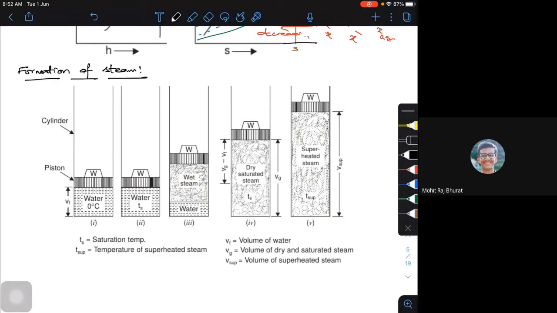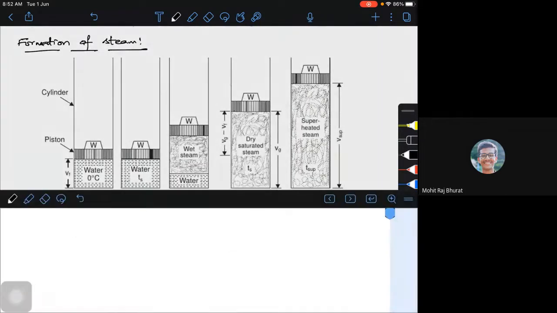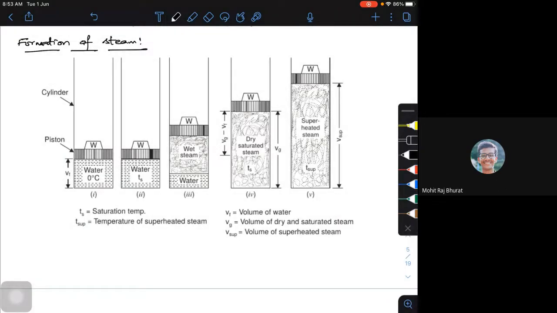Now suppose I am taking 1 kg of water at 0 degrees Celsius. Look at this, this is not solid. Earlier, when I started the class, I told it at 20 degrees, just to introduce you to the concept of how steam is produced. If the water is at 0 degrees Celsius, I measure its volume, Vf, the volume of water at 0 degrees Celsius, and I put it in a cylinder with a weight and a piston. Now, what will happen?